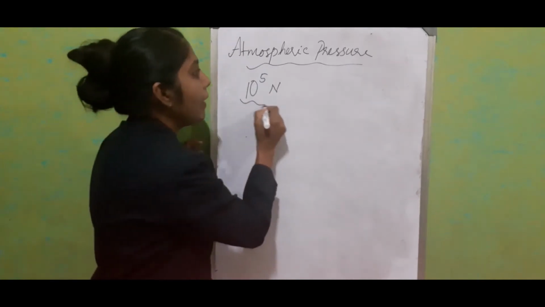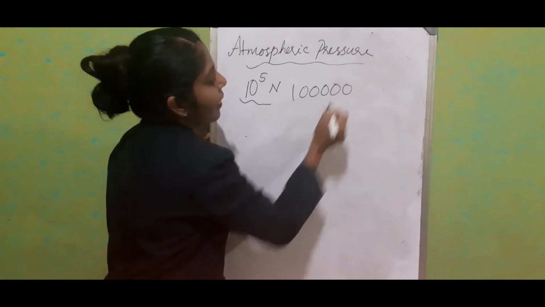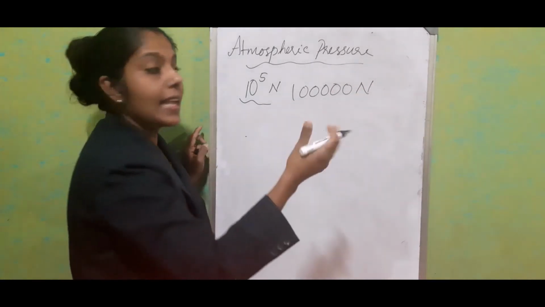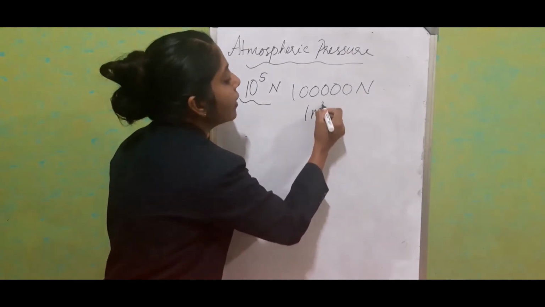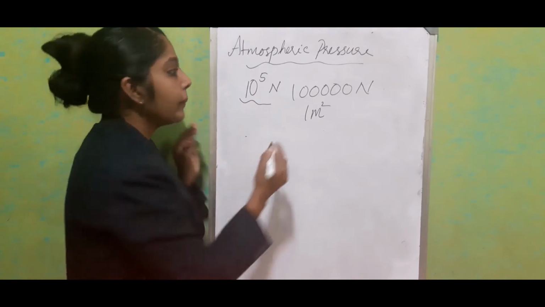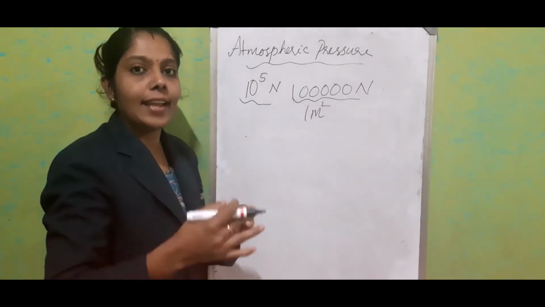And 10 to the power 5 means what? 1 lakh Newton thrust is exerted on 1 meter square area.